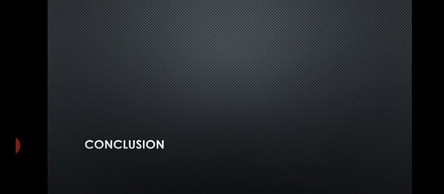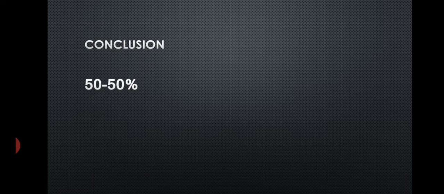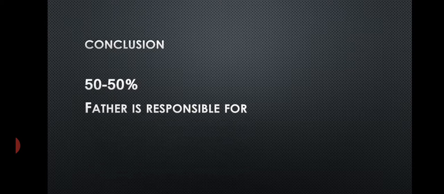The conclusion of this experiment is that there are 50-50% chances of formation of a male or female child. That is, either a male will be produced or a female will be produced. That means there are 50-50% chances for a male and female child. Then the father is responsible for sex determination, not the mother.